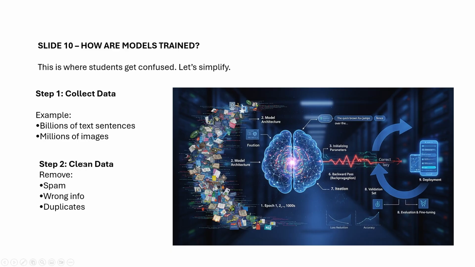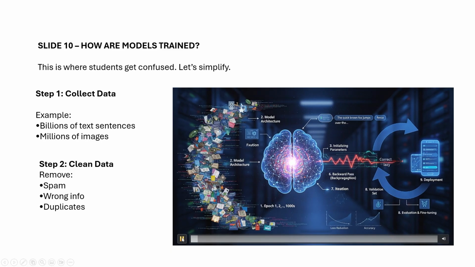This step is clean data, and see how it is trained. Here are the data, the huge data, the model architecture, the model, and see the process going on here. Let us check this one.